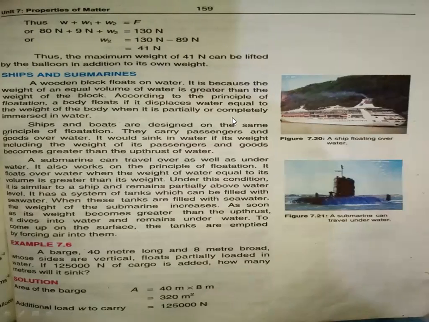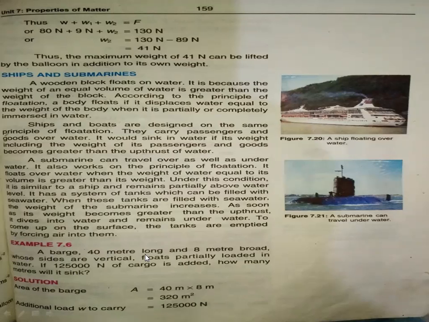This was unknown. Now I'm moving towards example 7.6, which is on page number 159. Please open page number 159 because I'm going to solve example 7.6. I read the example statement first. A barge is 40 meters long and 8 meters broad, whose sides are vertical, floats partially loaded in water. If 1,25,000 Newton of cargo is added, how many meters will it sink?